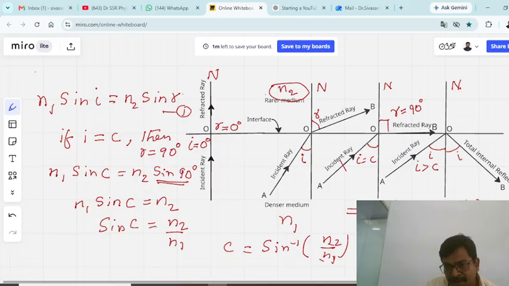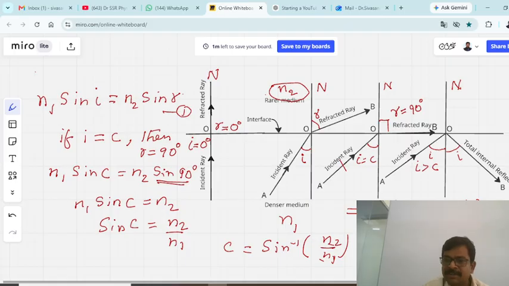If you substitute these values in this formula, you get C equal to sine inverse of N2 by N1, where N2 is 1 and N1 is 1.5.